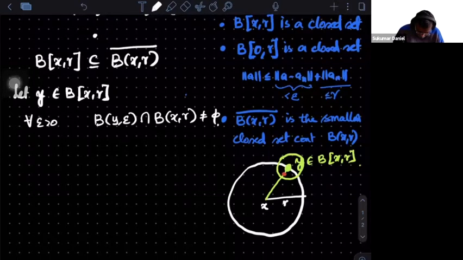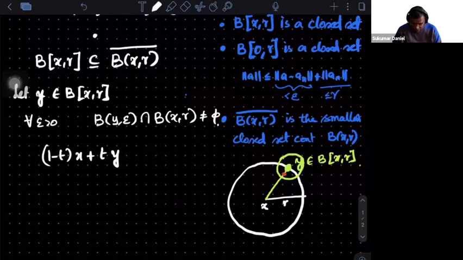So it is 1 minus t times x plus t times y. If I take t to be 0, it's x, and if I take t to be 1, it reaches y, and all the points in between are things. So the convexity definition is this. Anyway, we'll come back to that.